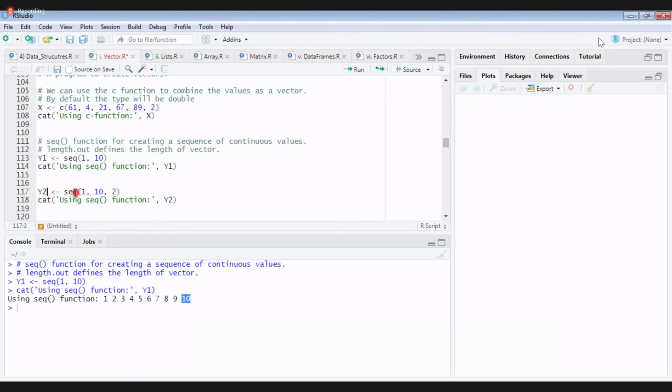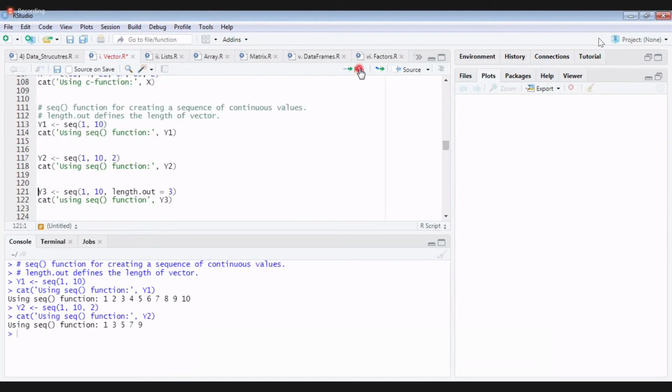Now can you guess what can be the output here? seq 1 comma 10 comma 2. 2 is like a step value. Yes, ma'am, you can easily say, all the odd numbers 1, 3, 5, 7, 9. Very good. It will print 1, 3, 5, 7, 9. It is like a step value. Here you have one more new argument, that is length.out 3.